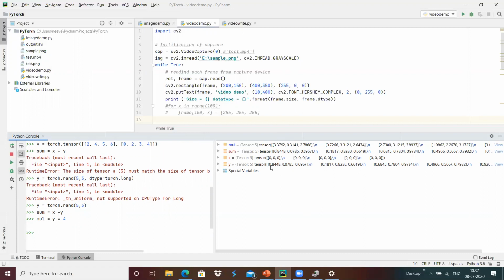For example, 0.8 multiplied by 4 gives 3.3, and 0.07 comes to 0.31. We can do multiplication, subtraction and division operations over the tensor accordingly.